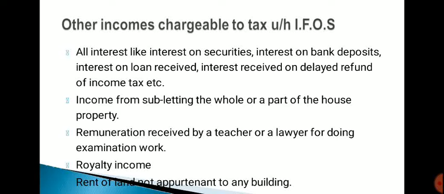The first income is all interest like interest on securities, interest on bank deposits, interest on loan received, interest received on delayed refund of income tax, etc. The next is income from subletting the whole or a part of the house property, remuneration received by a teacher or a lawyer for doing examination work, royalty income, rent of land not appurtenant to any building, that is, not belonging to any building.